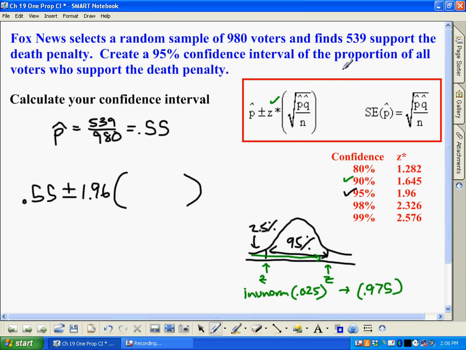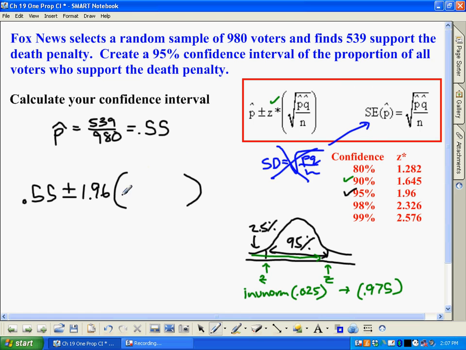And the reason why we do that is, if we were to do the standard deviation, that would be the square root of PQ over N. And what that means is P is the proportion of all people, and we don't know that. That's in fact part of the whole problem here, is we don't know what everyone's thinking. So we can't use standard deviation. So what we have to do is have a backup plan, which is what we call standard error.